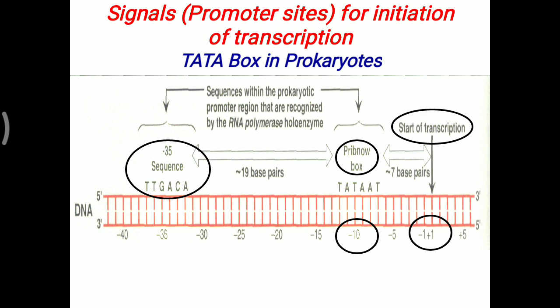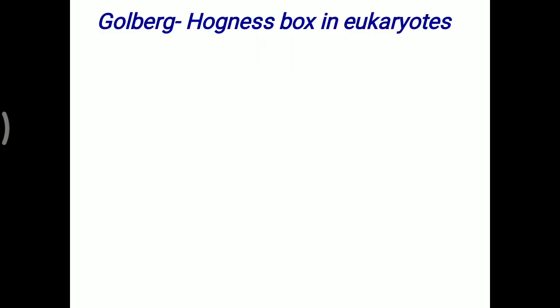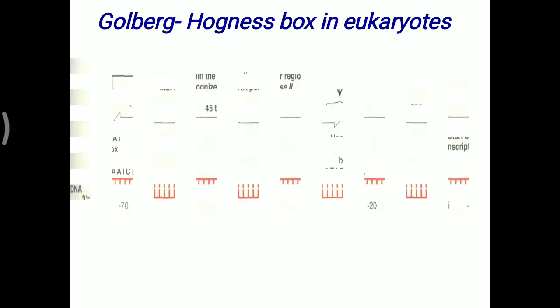Now, it is somewhat more complex in the mammalian, but before that you have to understand that the TATA box is on the anti-template strand. You have to remember that mRNA is synthesized over the template strand, but this promoter site is present over the anti-template strand. Further, in detail, for the eukaryotes, the signal of initiation or the promoter site is called the Goldberg-Hogness box.